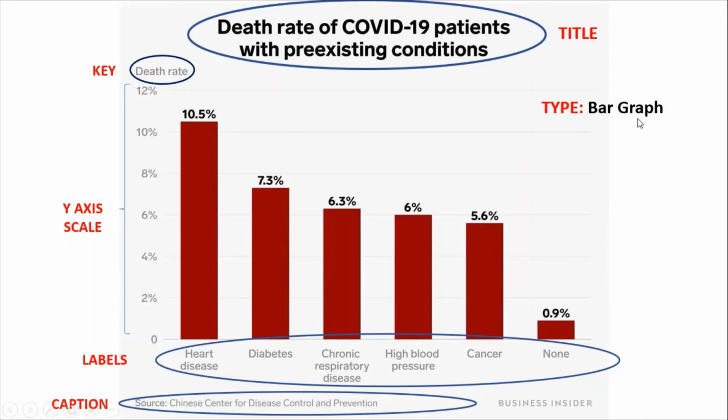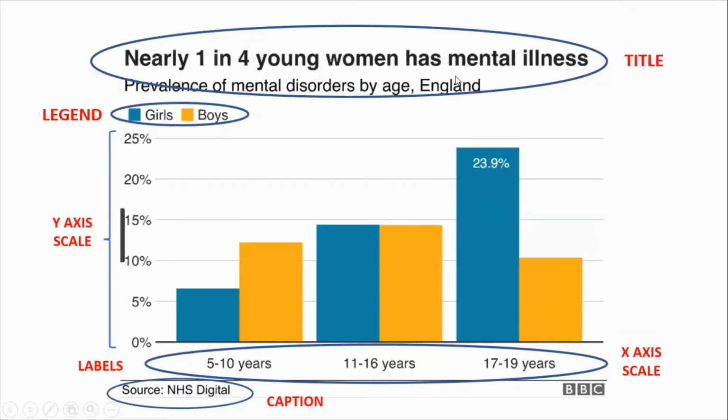About the graph, the bar chart is a good way to show the results because people can figure out what are the most dangerous persistent conditions and can understand easily the different death rates, as you can see. This graph shows the prevalence of mental disorders by age. It compares at different ages the possibility of developing a mental disorder by gender.